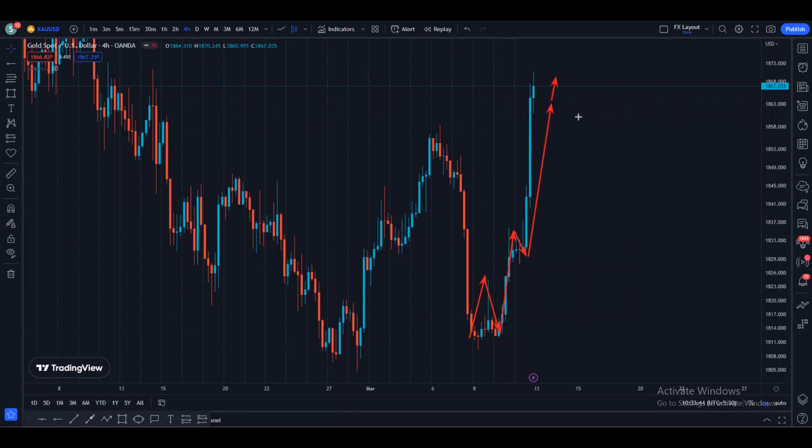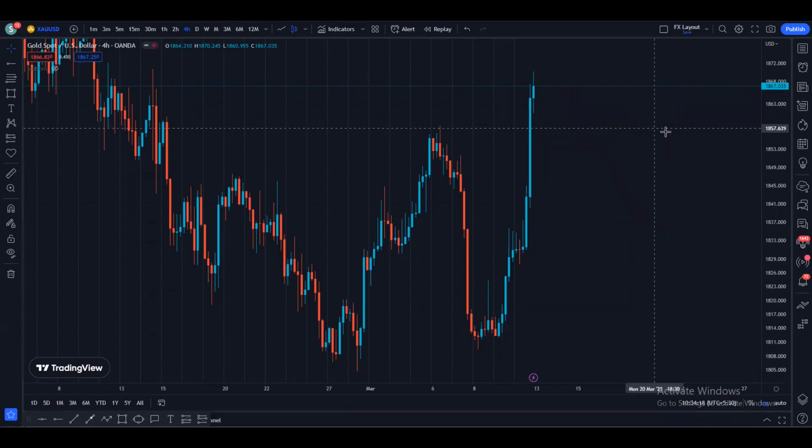So basically what we need on the 4-hour time frame is for the price to come down and make some kind of support. That support can be here, or that support can be here. So what do we need? We need the price to come down, make some kind of support, and keep going higher, right? With this bullish momentum, with this bullish direction. So that is something to retest these highs and more highs on the left-hand side. That is what we see on the 4-hour time frame.